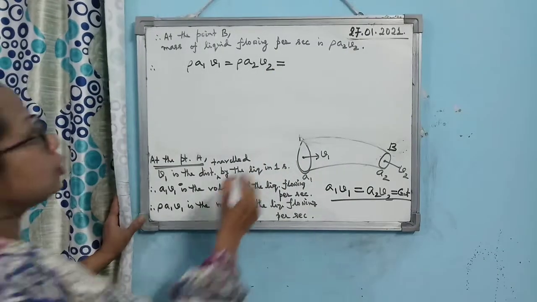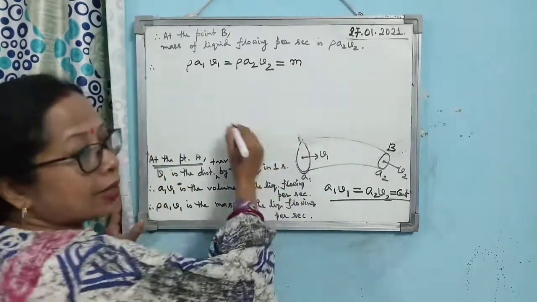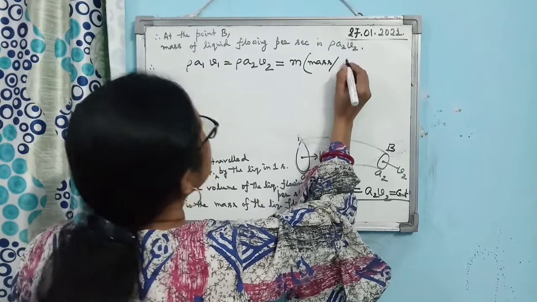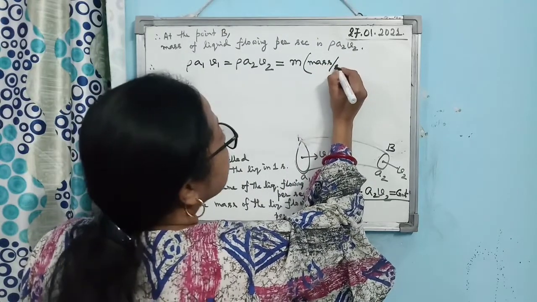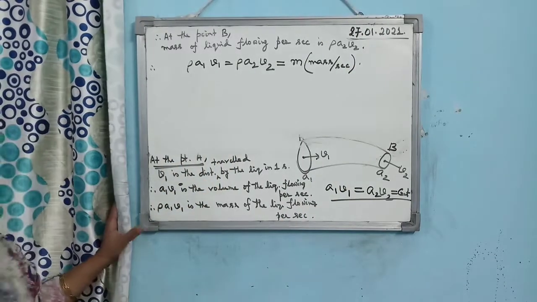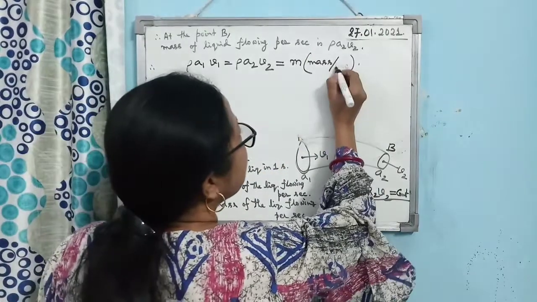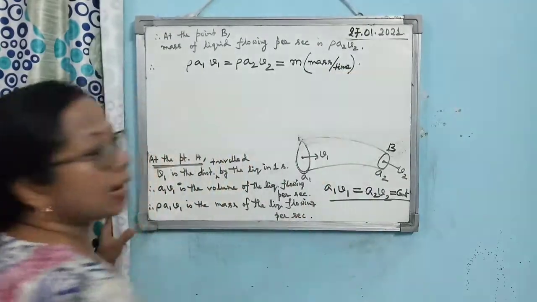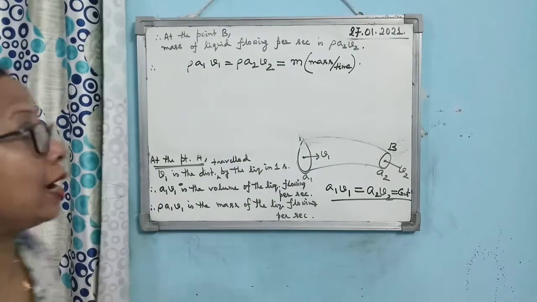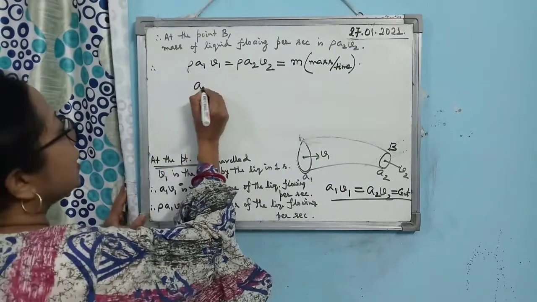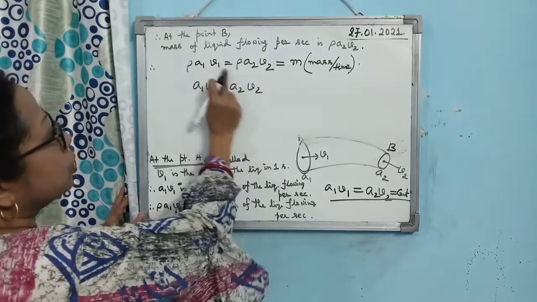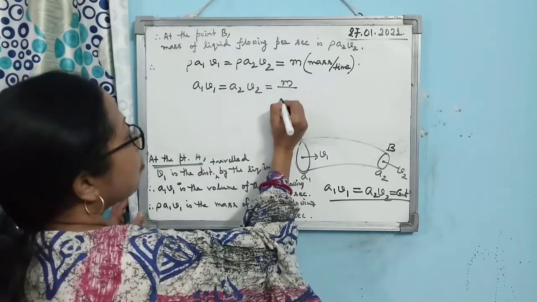This is equal to M. Remember, M is not mass. M is mass per unit time, mass of the liquid per unit time. So you can write A1 V1 equals A2 V2 equals M by rho.